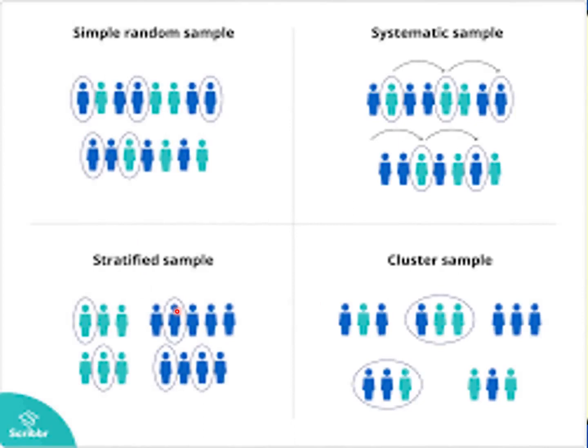Okay, to sum up, this is the illustration of simple random, systematic, stratified, and cluster sampling. This one is with a pattern. This one is random selection using the lottery method. This one, you group them into strata and then you get a sample from each stratum, while in cluster, you group them according to clusters or subgroups, but you only pick the clusters, and take all the members of the selected clusters.